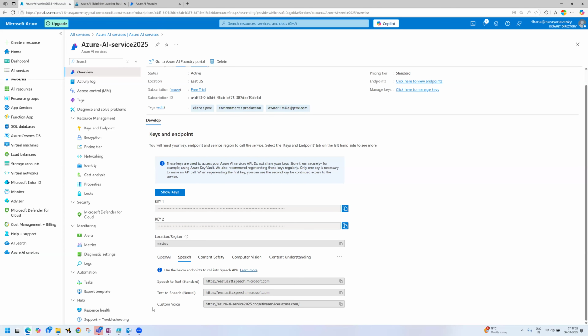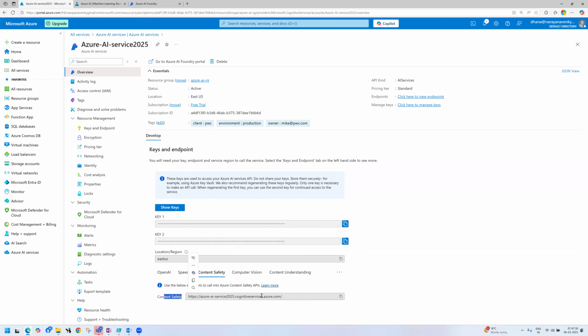You should closely work with developers as well. Right now, content safety. This is content safety. Computer vision, this is the URL. See azure.ai.services, cognitive services.azure.com. Now everything is ending with Azure, so Azure is taking care of that service. HTTPS and Azure AI services, content understanding. If you want more about APIs, the full form of API is application programming interfaces.